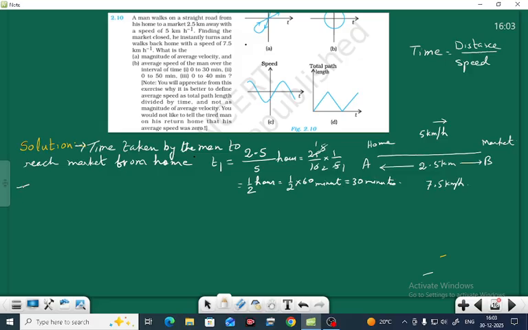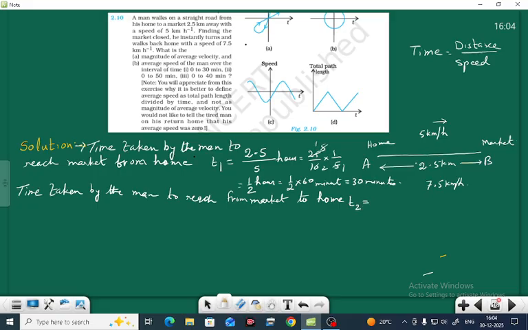That is from market to home, B to A. Suppose it is T2.